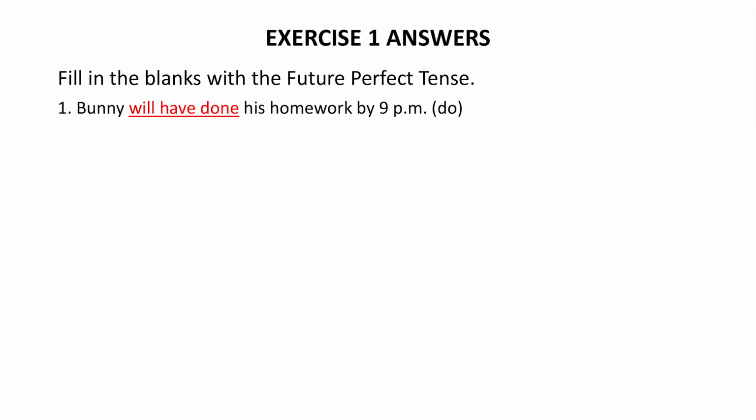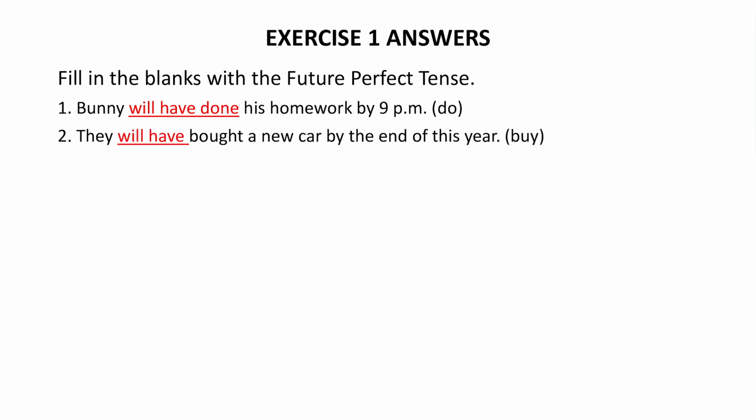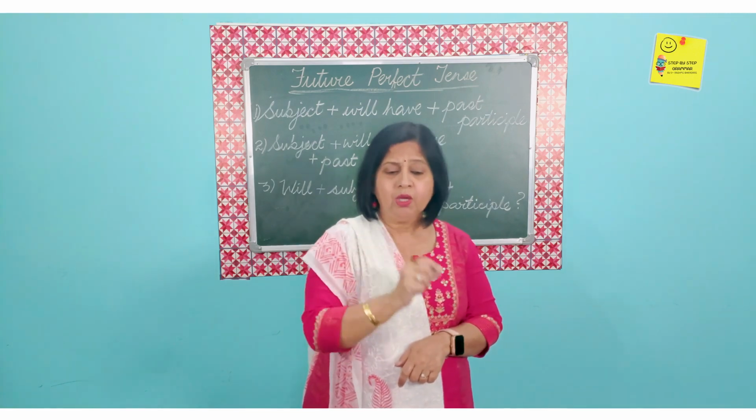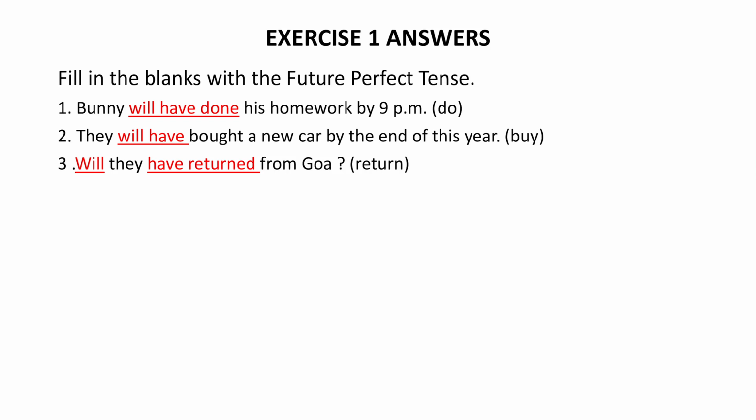Answer time. Doesn't make any difference whether it was Bunny and his sister, Bunny and his friends, or Bunny, Sunny, Runny, whoever it was. Will have done his homework by 9 p.m. So the time was specified. They will have bought a new car by the end of this year. So by, and the past tense is bought, and the past participle also remains as bought. Irregular verb that was. Then the next was a question. So as soon as you see the question over there, you know that you have to begin with will. Will they, was already given, have returned from Goa?